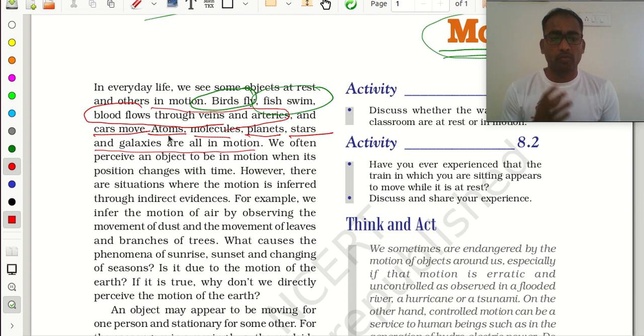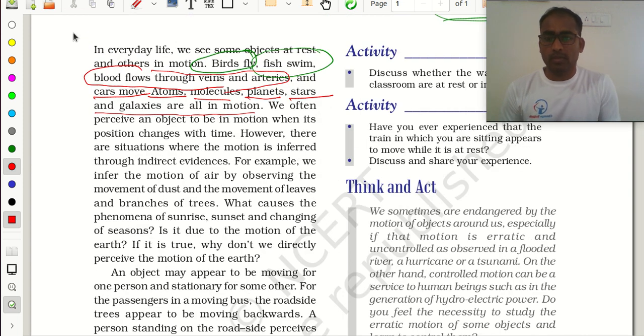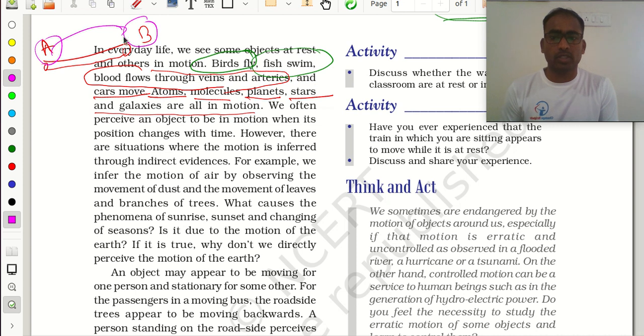Okay, and when can we confirm that something is moving or not moving? When it changes its position from one place to another place, then only we can say it is in motion. Suppose a bus moves from point A to point B. It is changing its position from A to B, so we can say it is in motion.